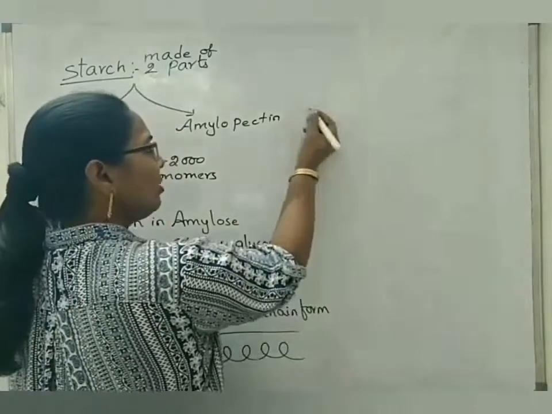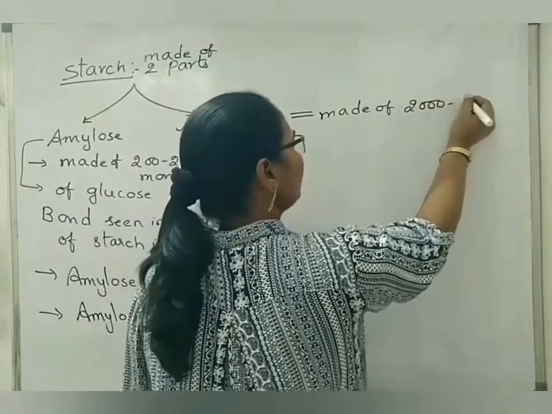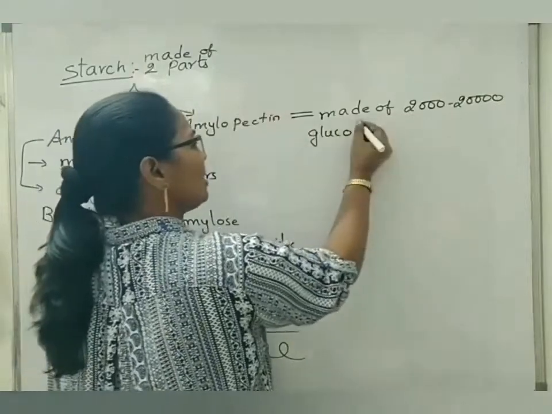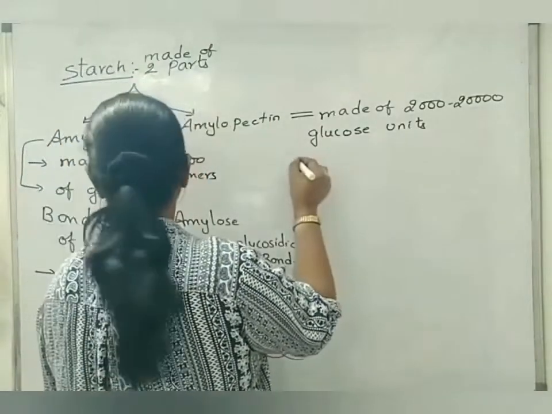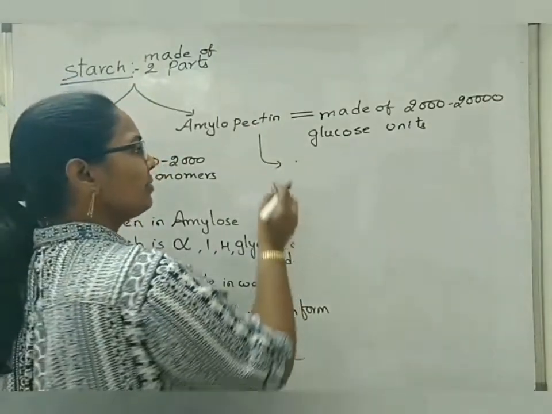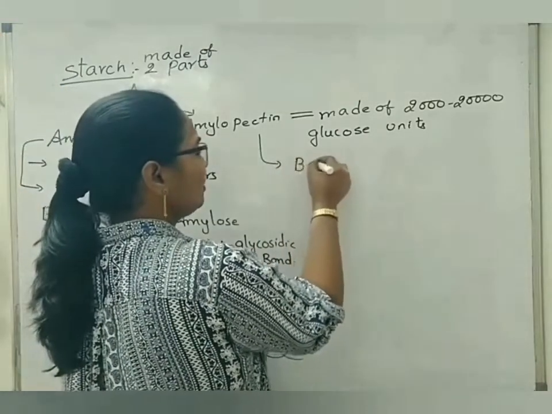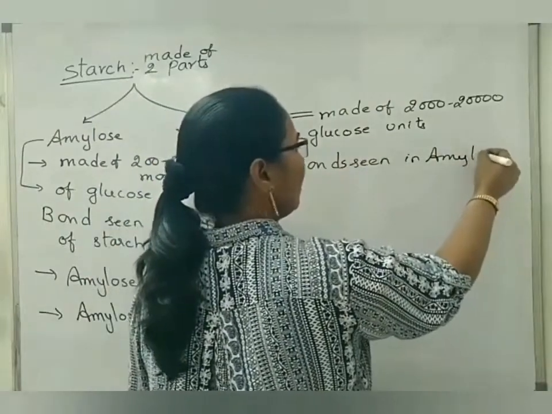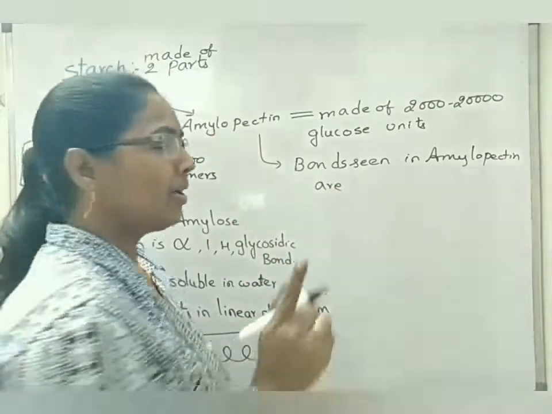Next, about amylopectin. Amylopectin is made of 2000 to 20,000 glucose units, means one unit of amylopectin has that many glucose units or monosaccharides or monomers. The second point is that amylopectin is also made up of glucose units only. In amylose, since there is only one type of bond, I have written it directly. But for the bonds seen in amylopectin, we have to use